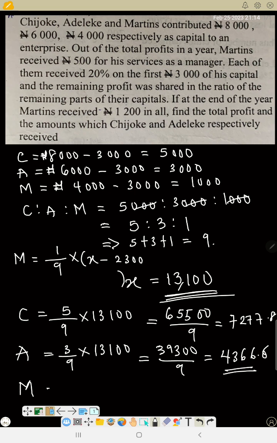And we already know that Martins received 1,200. Now if you add everything together, it should be equal to the total amount: 7,277.8 plus 4,366.6 plus 1,200. Because I have approximate numbers, it should be about 13,100. So that's it.